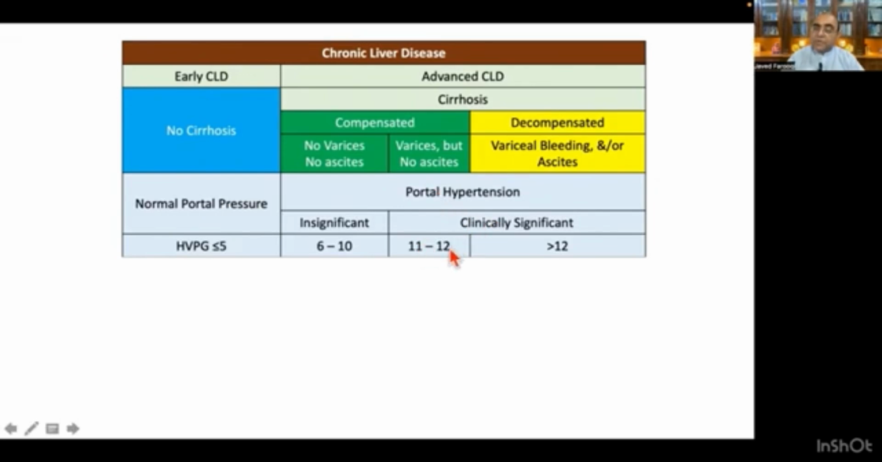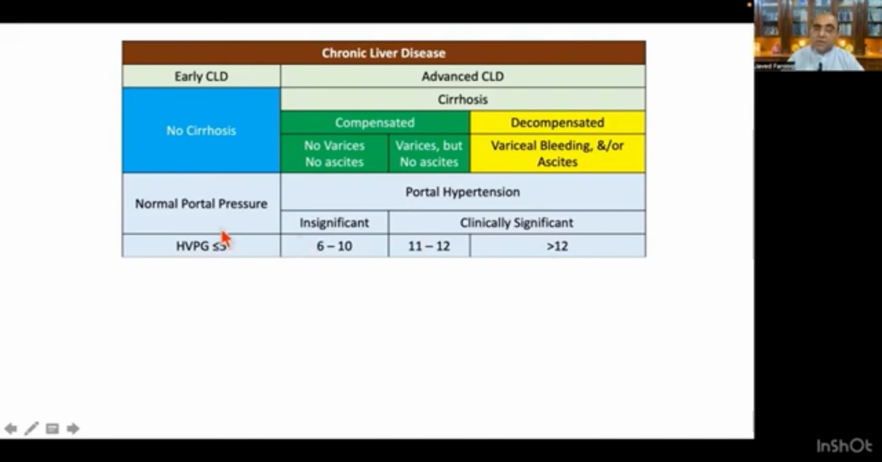And when the portal hypertension value is more than 12, this is the stage characterized by decompensated cirrhosis, when the varices which were developed will bleed, or other patients will develop ascites.